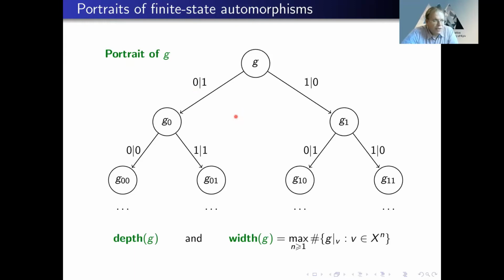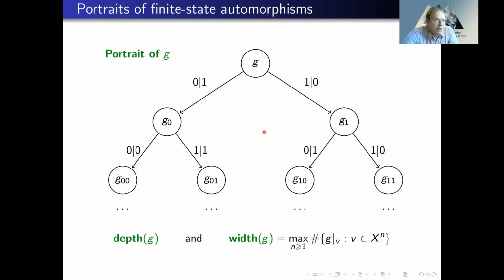So we get something like a portrait of an element g. And now we can talk about, for example, the width of this portrait. So we consider a level of this tree, and we consider how many different automorphisms are at this level. And for example, consider automorphisms with bounded width. Or if you consider finite-state automorphisms, then in this infinite tree, we will see only finitely many states. Then we can talk about the depth after which we actually see all possible states.